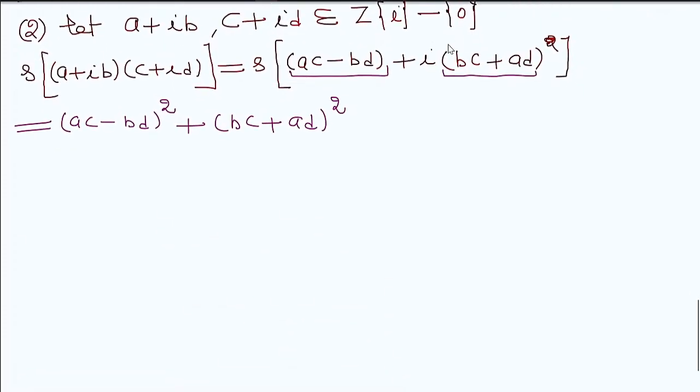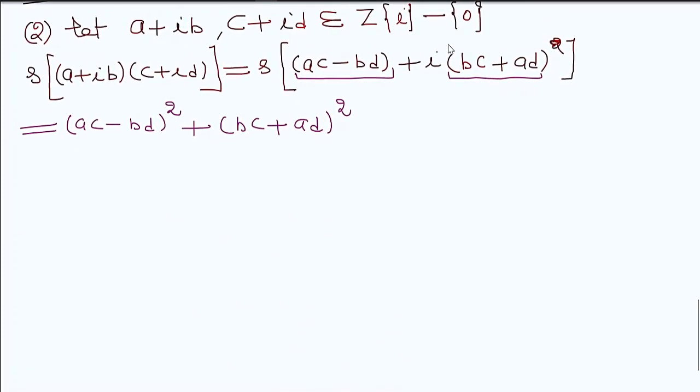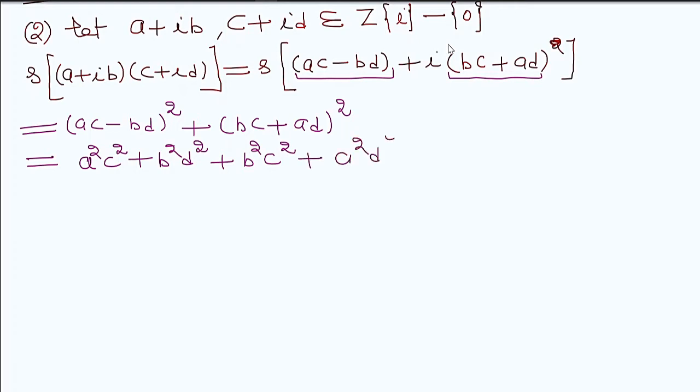Now simplify: the negative terms cancel each other when we take the square. So what we get: a squared c squared plus b squared d squared plus b squared c squared and then a squared into d squared.